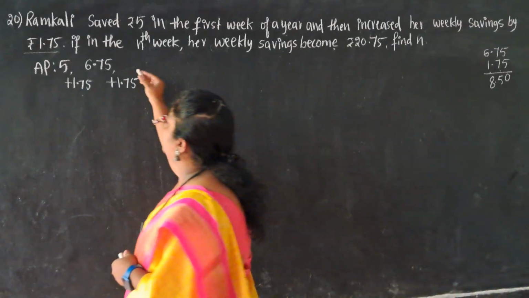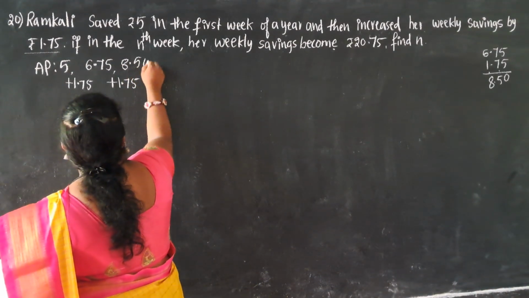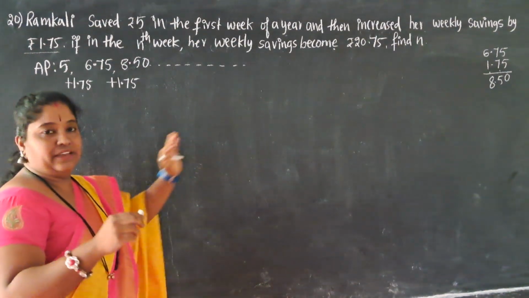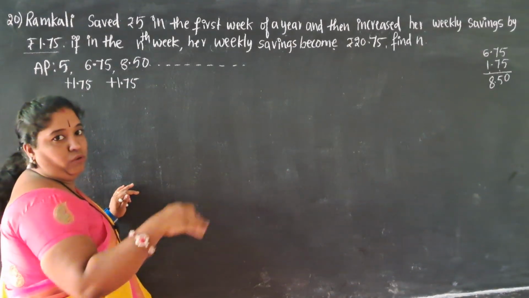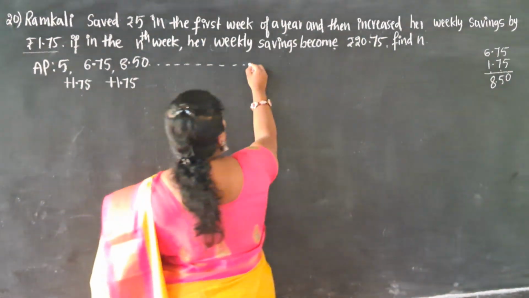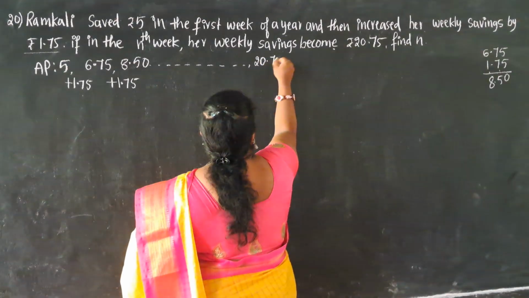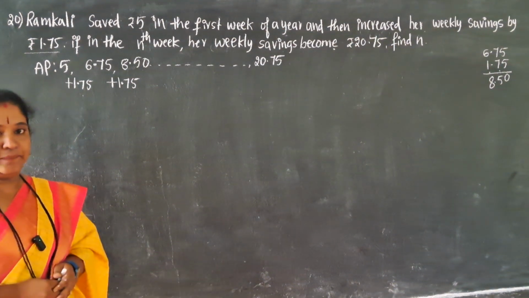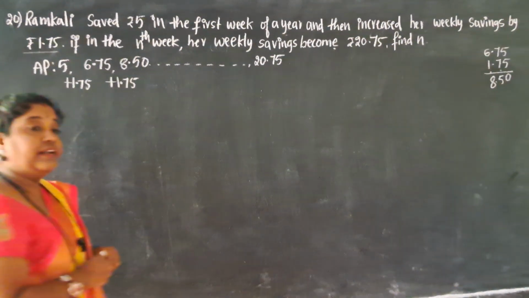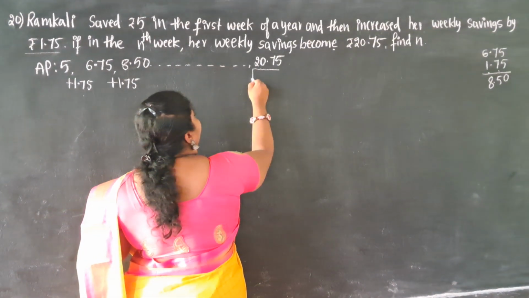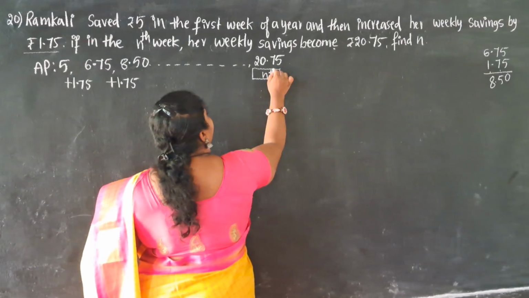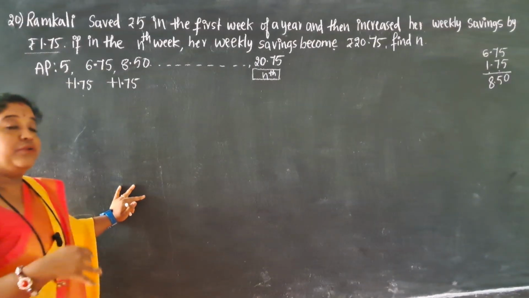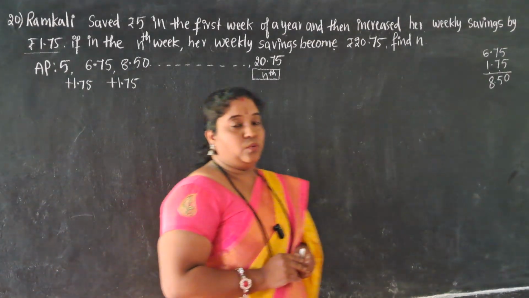Means in the third week her savings will become 8.50. Likewise, she continued saving, and after so many weeks, we don't know how many, her savings will become 20.75. Now we need to find in which week her savings reached 20.75. Means we need to find out the n value again.